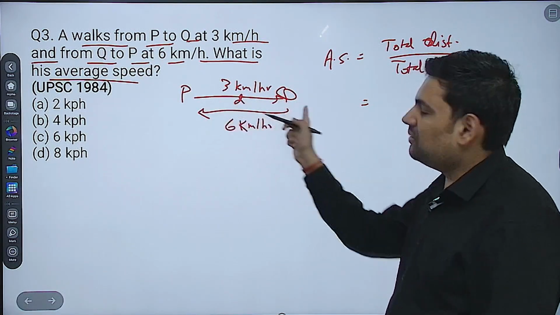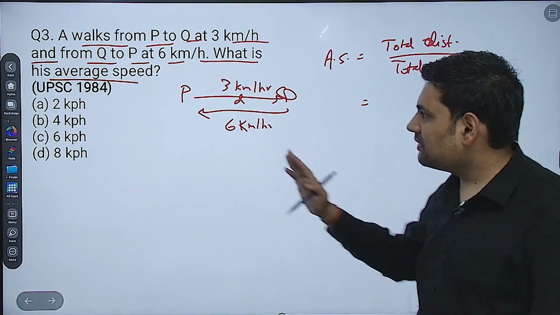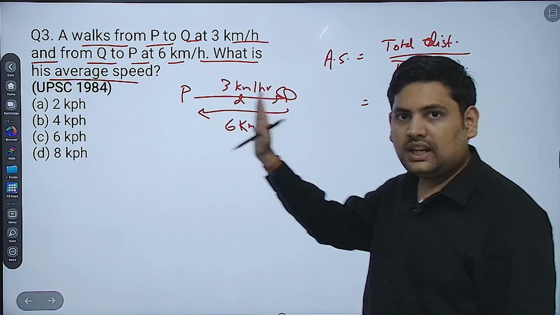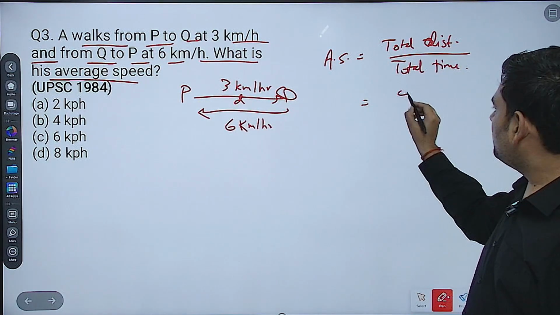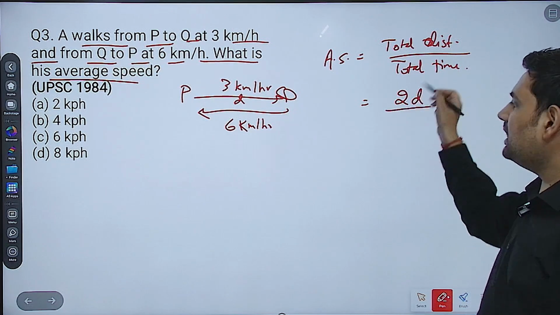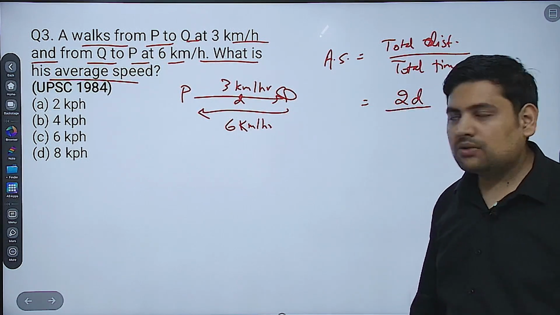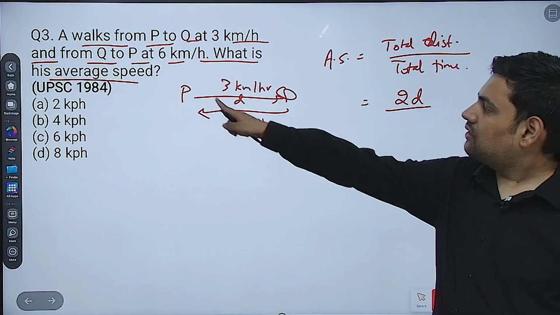The distance between P and Q is d. So now total distance will be what? d it goes and d it comes back. So total distance is 2d divided by total time. Total time is how much? Total time you can write down for the first scenario.